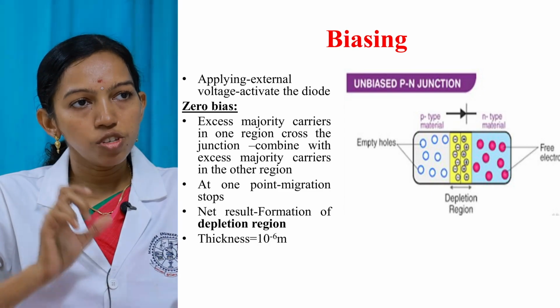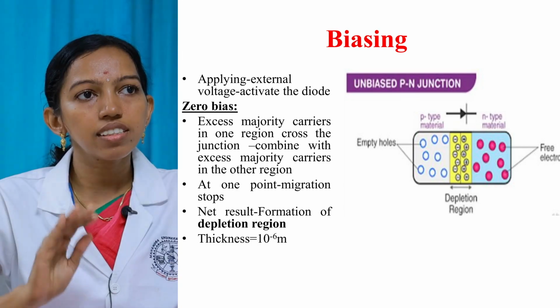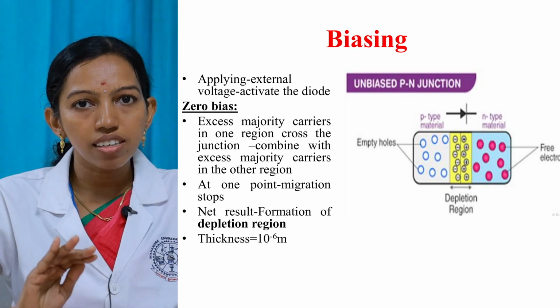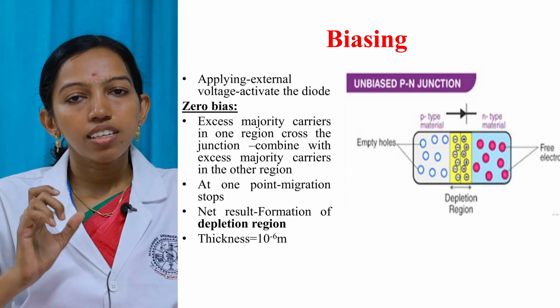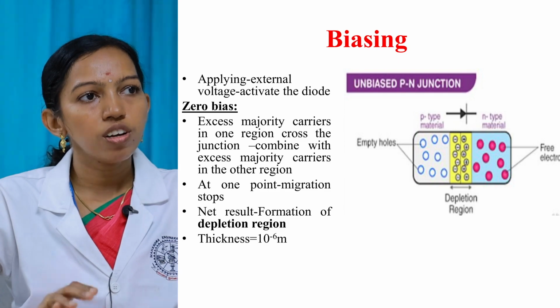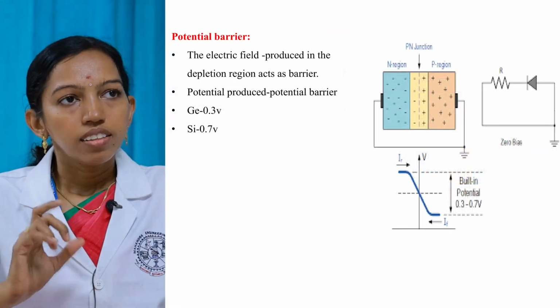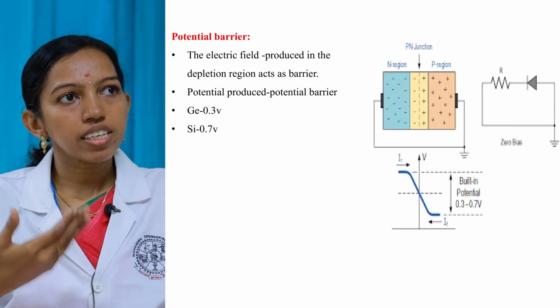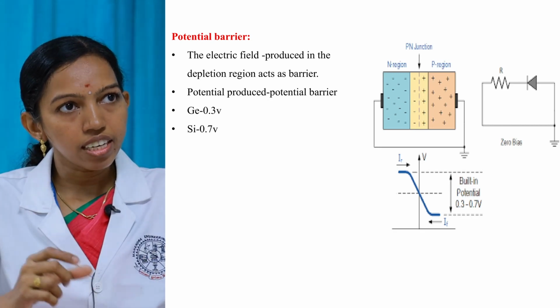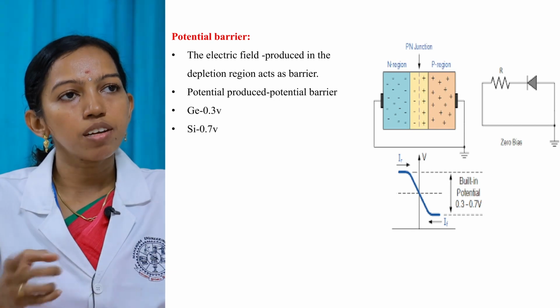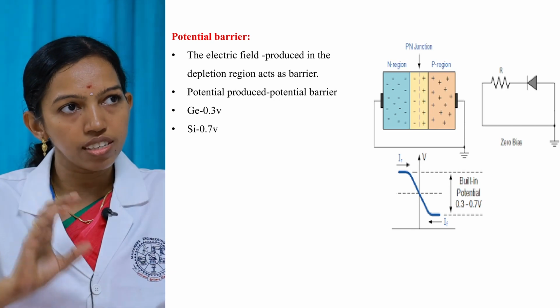The net result of this is the formation of the depletion region, or the space charge region. The region is called the depletion region because this region is depleted of free charge carriers, or this region contains only immobile ions. The thickness of this depletion region is very small, in the range of micrometers. The depletion region causes an electric field to establish near the junction. So the electric field acts as a barrier for further migration of the charge carriers to diffuse across the junction.